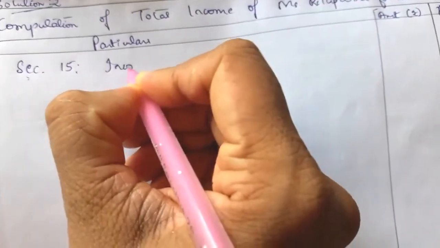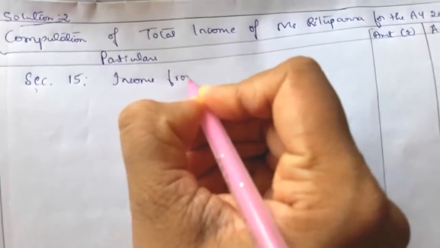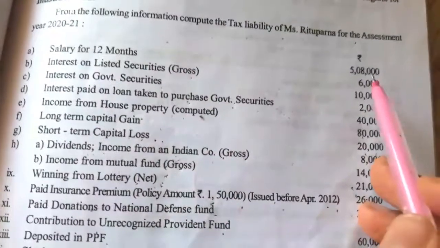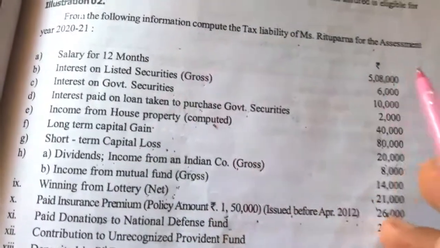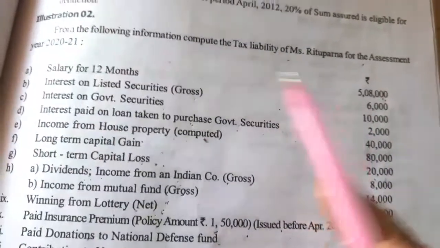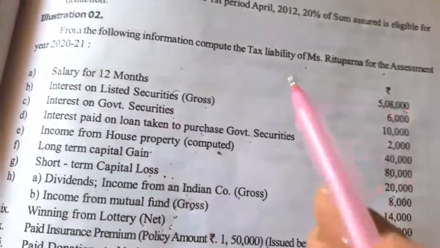Under the income from salary head, they have given salary for 12 months directly, that is 5,08,000. It is not salary per month. If they give salary per month, then we have to multiply by 12.